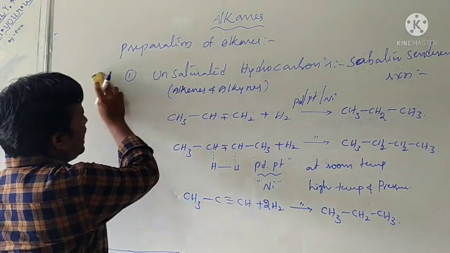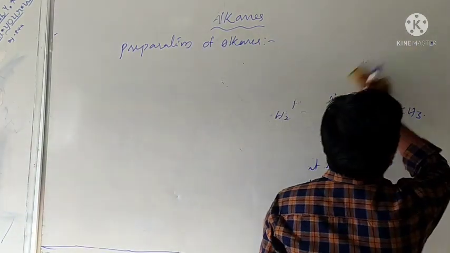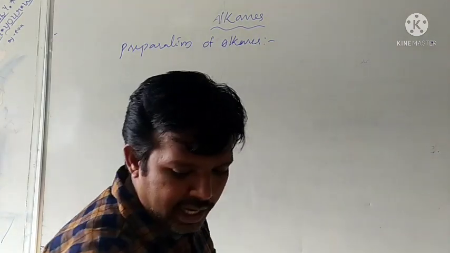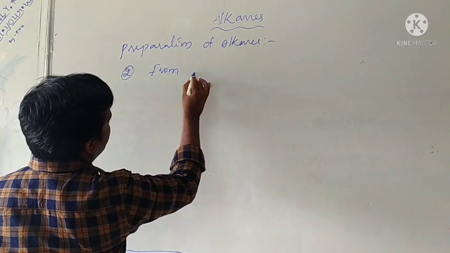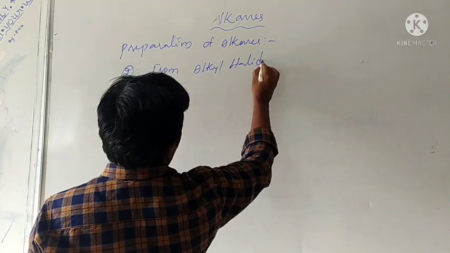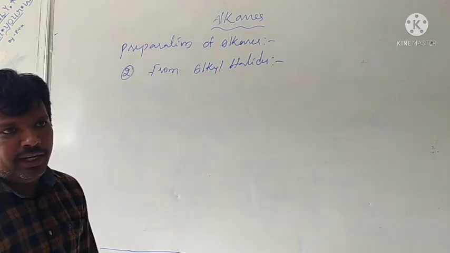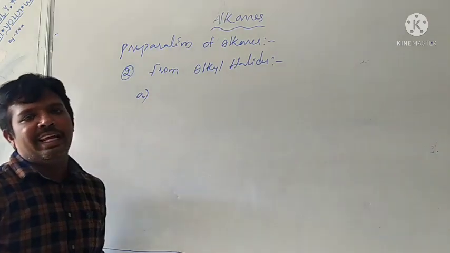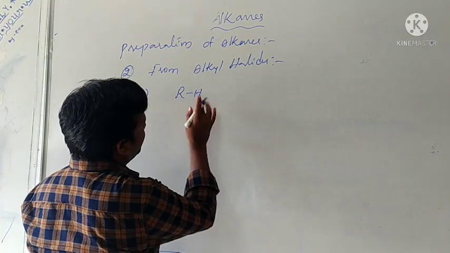Then we go for the second preparation, from alkyl halides. Alkanes are prepared by the second method from alkyl halides, in two ways. One is in presence of zinc and dilute HCl.